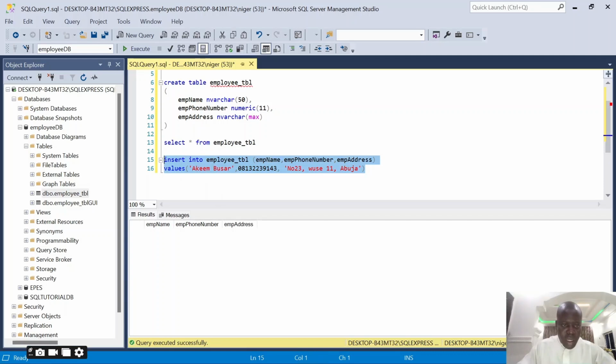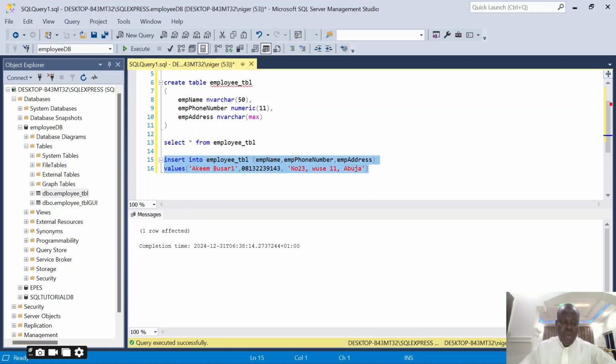So if I run this query, it's going to add this record, Akin Busari, with this phone number, who lives in this particular address, to our table. But one thing to note is that I arranged the values the way I arranged the columns. The name is first, then the phone number, followed by the address. I can rearrange them however I want, but the value must tally with the position of the column that I specified in the insert statement. So you can see we've successfully added one record. One row is affected because I've added one person.